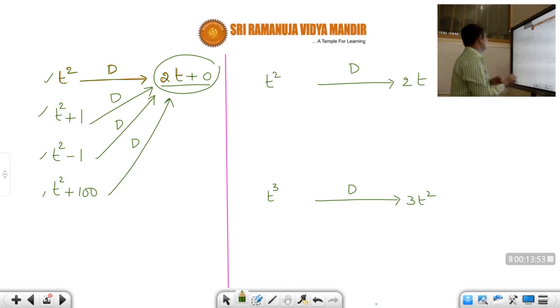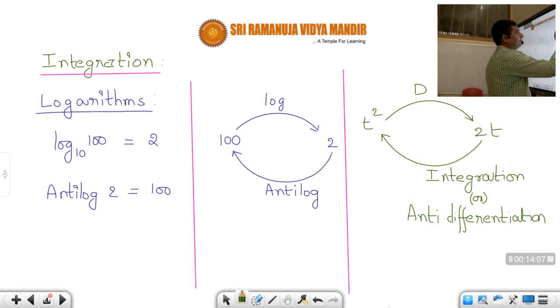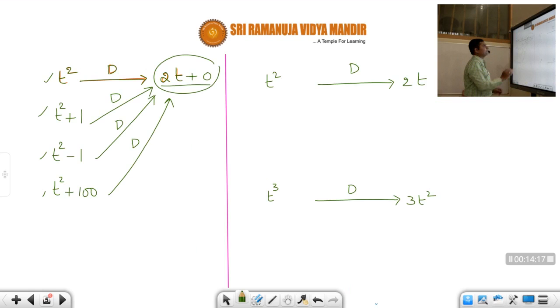So now which one is correct? When you are calculating the integration of this 2t, you will get back the function whose differentiation it is. Just like I told in the first slide, suppose t square is there. If you do differentiation, you will get 2t. Then if you take integration of this 2t, you will get t square. Okay, students? So now, the differentiation of t square is 2t, so integration of 2t is t square.